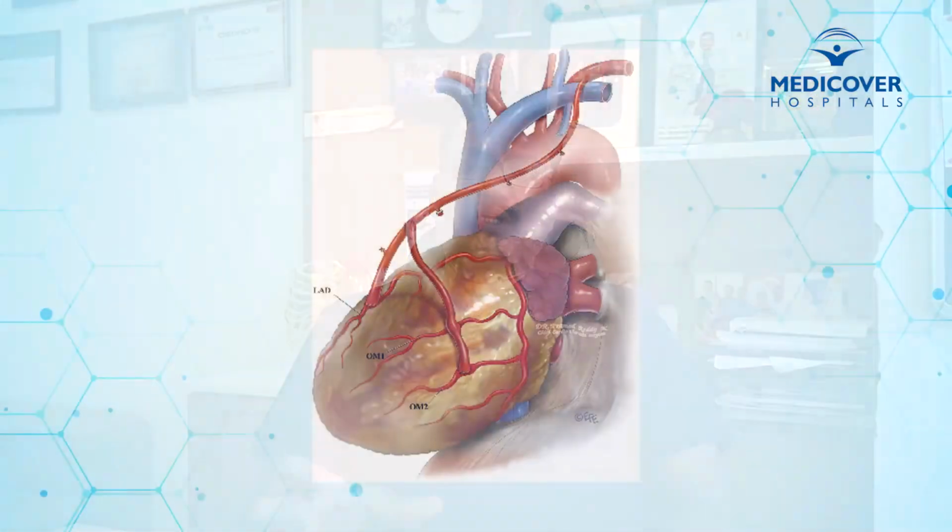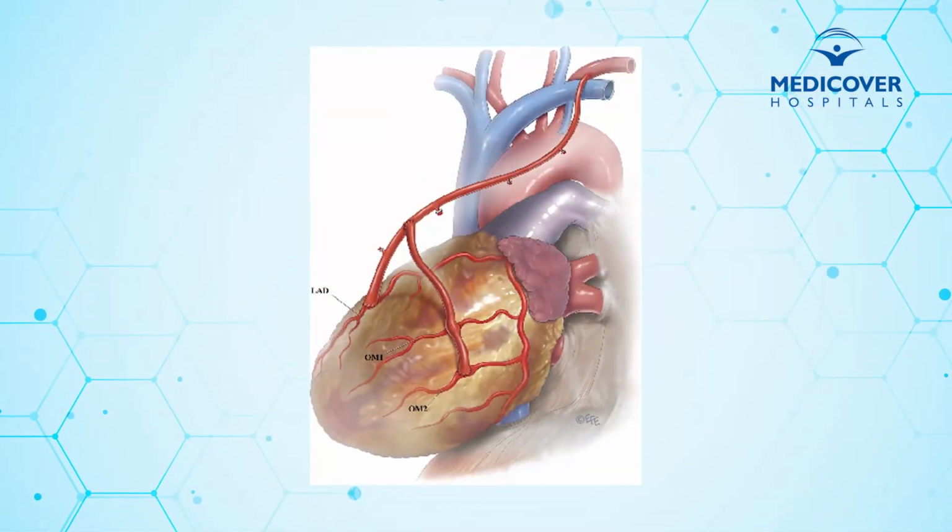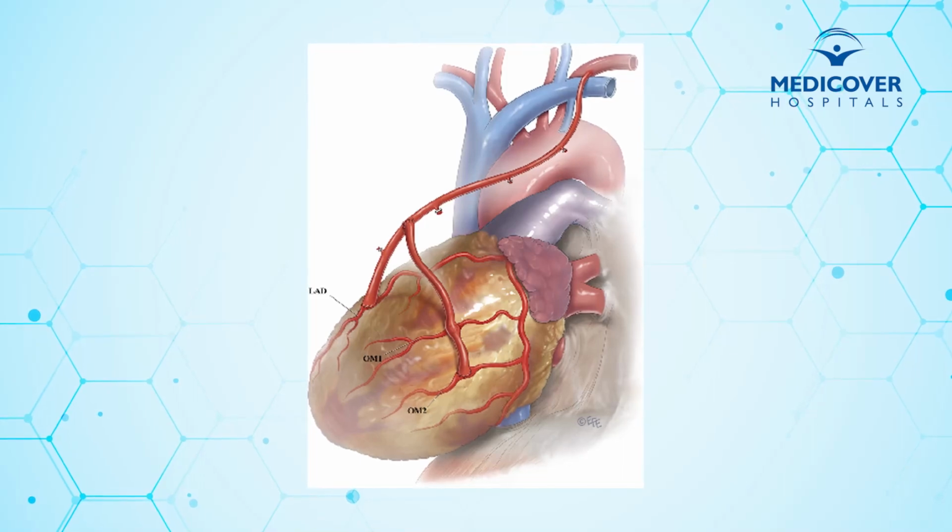Also, when multiple grafts are required on one side, sometimes we do a sequential graft, or we call it a jump graft. One conduit is connected to 2 or 3 arteries. So instead of connecting directly to one, we connect it to the 2 or 3 arterial system. We can use the conduits as a T graft, Y graft, and various combinations, like on the right side artery, LIMA or radial is used, and on the left side artery, LIMA is used. And if sometimes the diagonal artery is blocked, we can connect it to the diagonal as well as the LAD artery as a sequential graft. So there are various permutations and combinations.